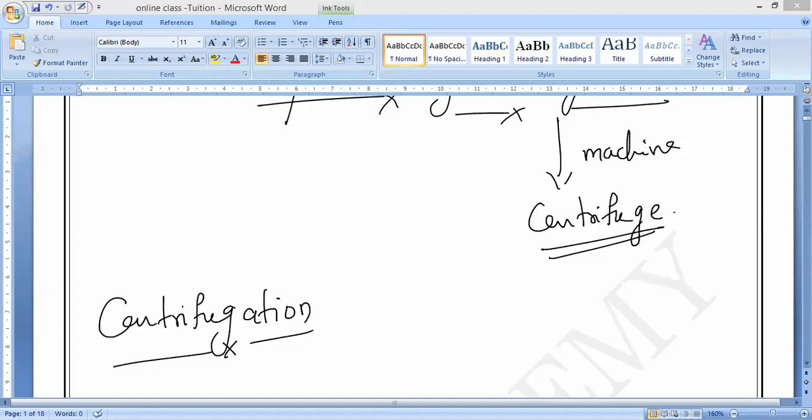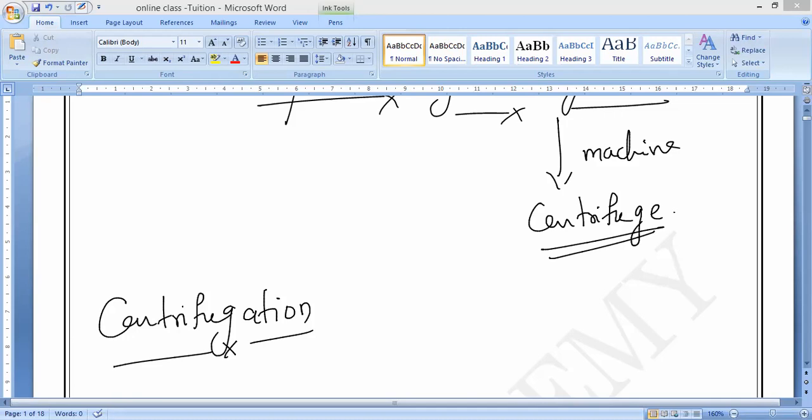Then the mixture rotates rapidly. Suppose you people rotate rapidly, you will fall down. Is it yes or no? Our eyes will rotate. Same thing here: the mixture rotates rapidly. So a force acts on the heavier suspended particles and brings them down to the bottom of the test tube. If they are lighter, they will come to the top, and if they are heavier, they will go down. Understand? The clear liquid, which is lighter, remains on top; the less dense one will be on top, the more dense one will go down.